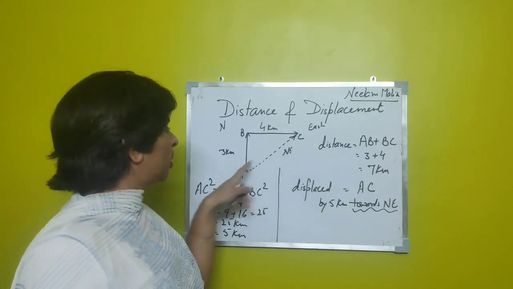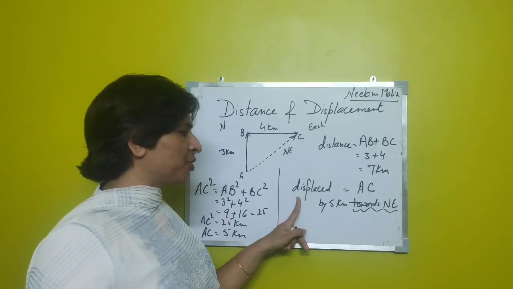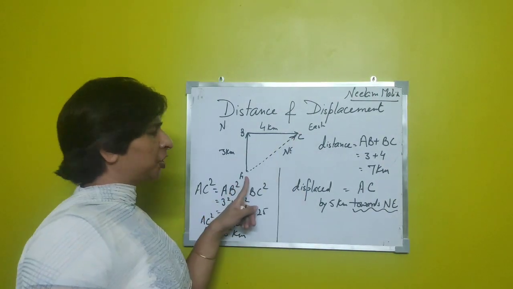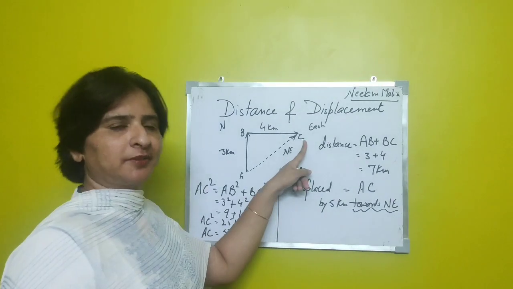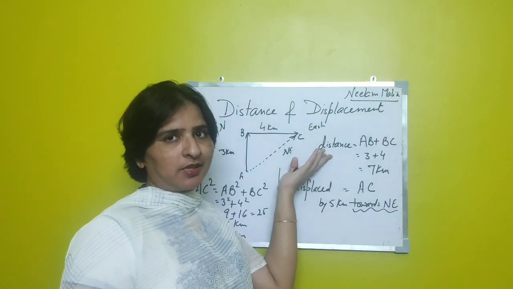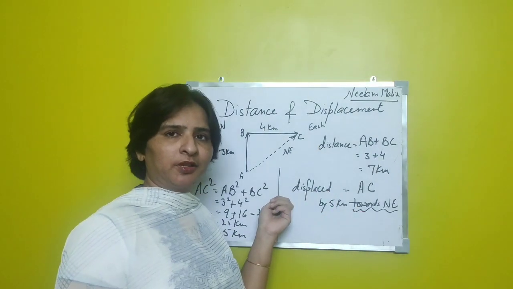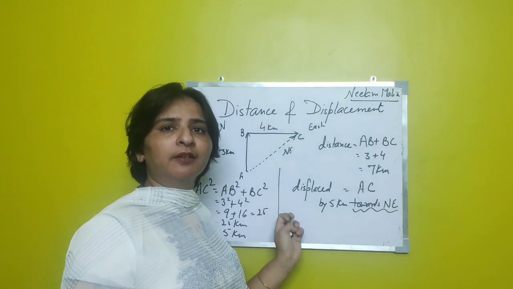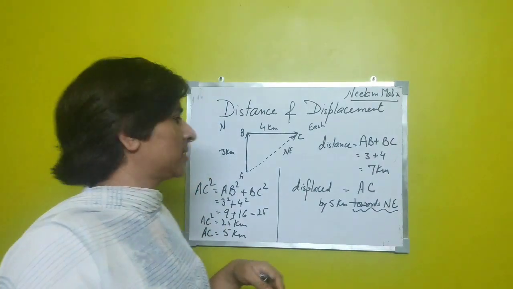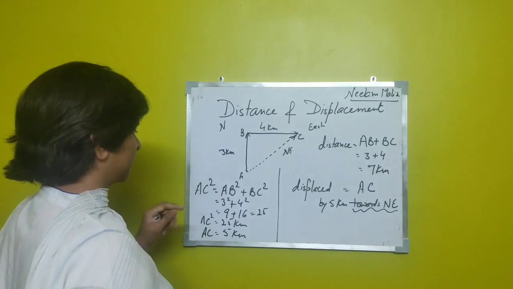Distance is the total length covered by the object and displacement is the shortest distance from the initial point to the final point, right? Another difference is we did not talk about the direction with the term distance, but we did talk about the direction with the term displacement, right? So these are the two ways we can say that these two terms are different. Let us try to look at these two terms using some other example now.